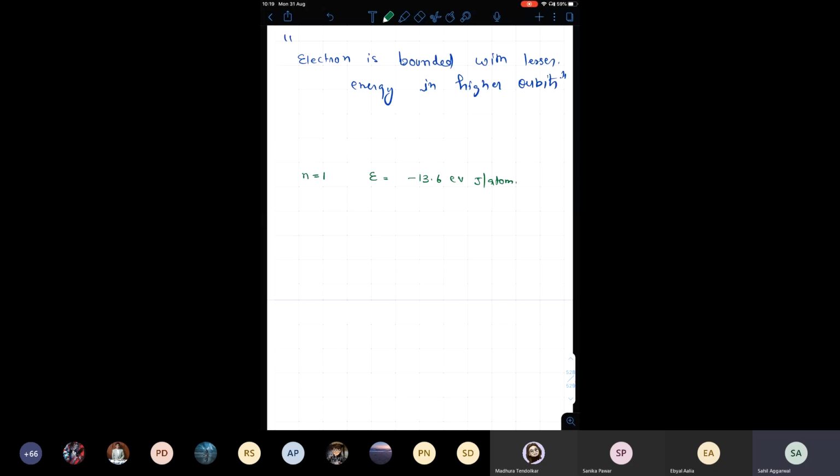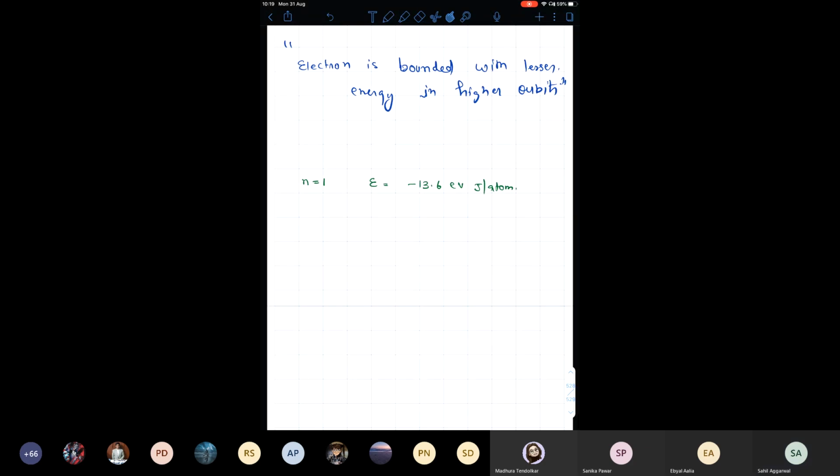Madhura, what does this negative sign indicate?